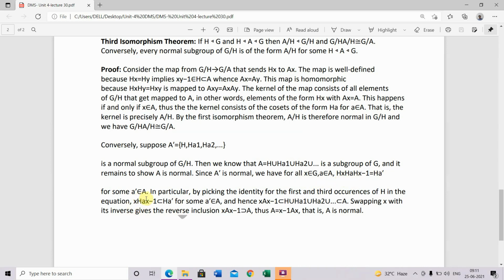For some a' belonging to A, in particular by picking the identity for the first and third occurrence of H in the equation, x a x inverse is a subset of Ha' for some a' belonging to A. And hence x a x inverse is a subset of H ∪ Ha1 ∪ Ha2 ∪ ..., a subset of A. Swapping x with its inverse gives the reverse inclusion, x A x inverse is a superset of A. Thus, A = x inverse A x, that is, A is normal.